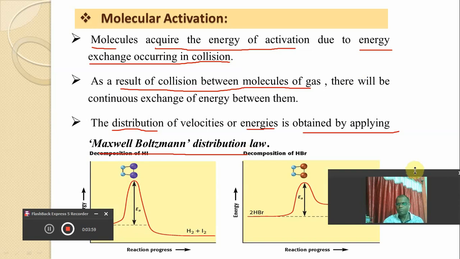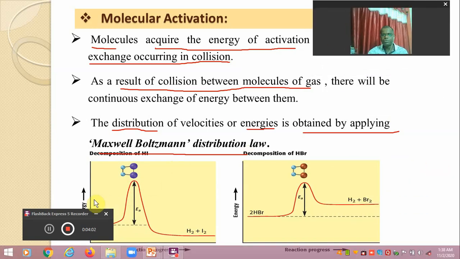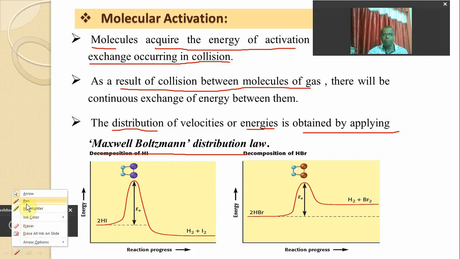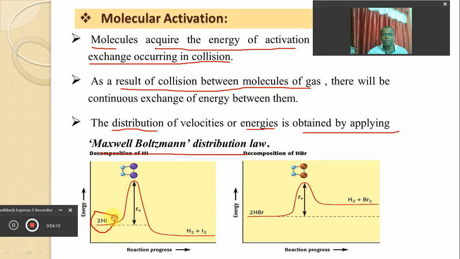So this is the process of molecular activation that I am trying to show you here, in which the reactant molecules will collide with one another. For example, two HI molecules will collide with one another. They increase their energy up to a certain minimum value, or above that, which we call the energy of activation, and the complex which is formed here is called the transition state or the activated complex. This excited or activated complex will lose its energy by decomposition, and it will be converted into product.